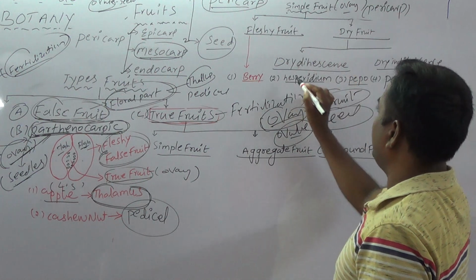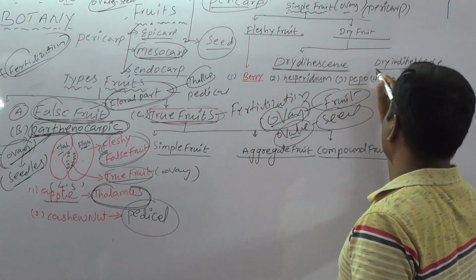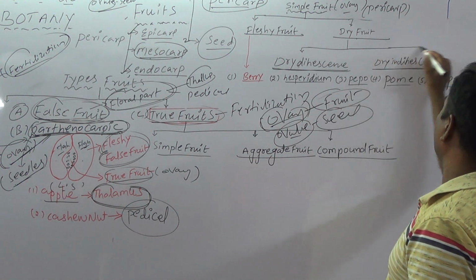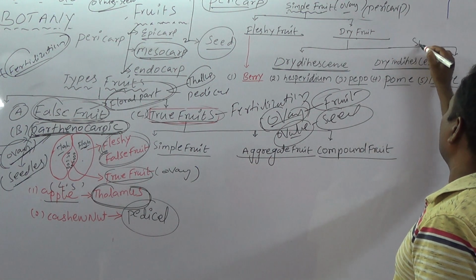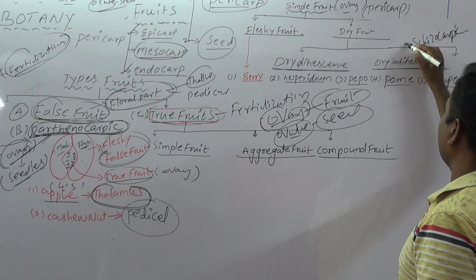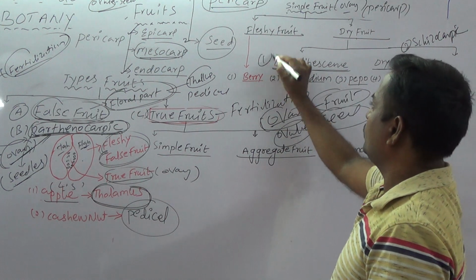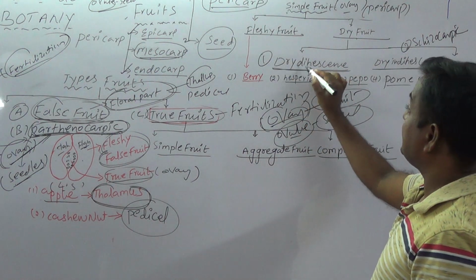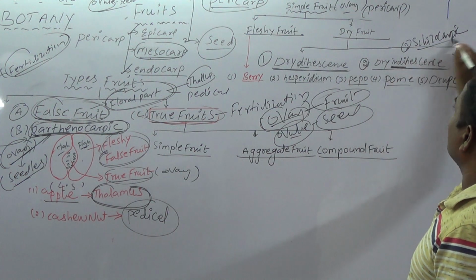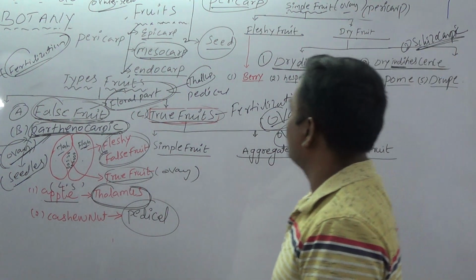Again, dry fruits are divided into dry dehiscent and dry indehiscent fruits. And the third one is schizocarpic fruits. So three types are there: the first is dry dehiscent, the second is dry indehiscent, and the third is schizocarpic fruits.